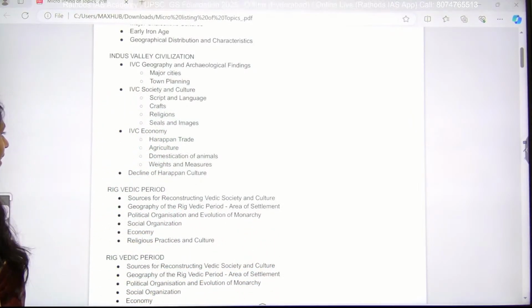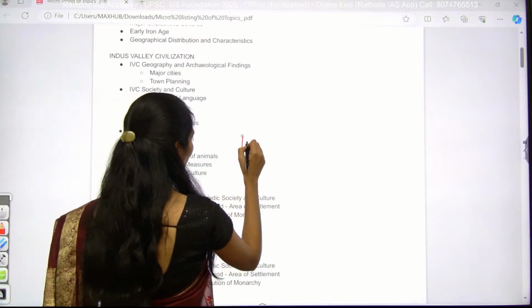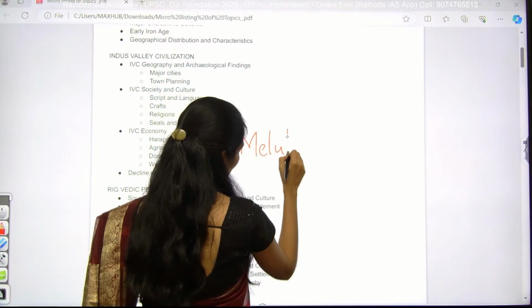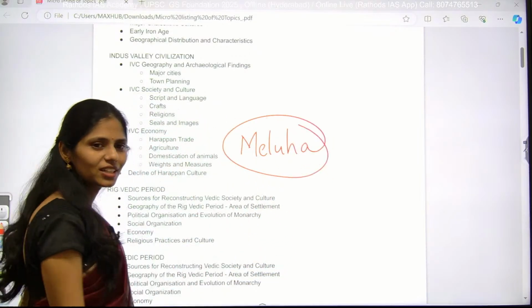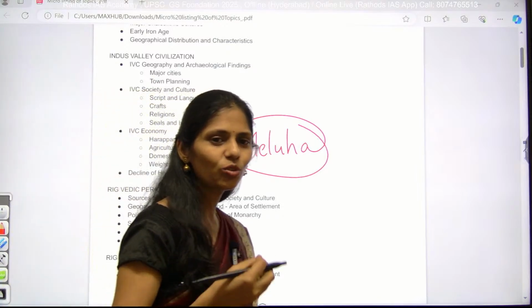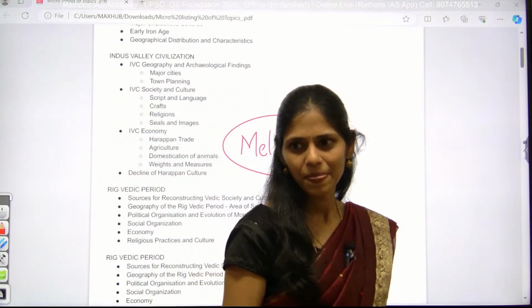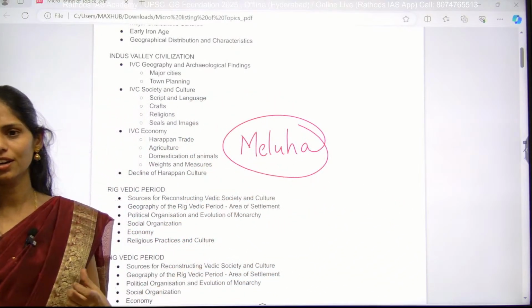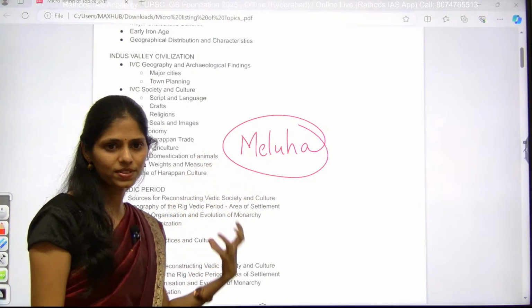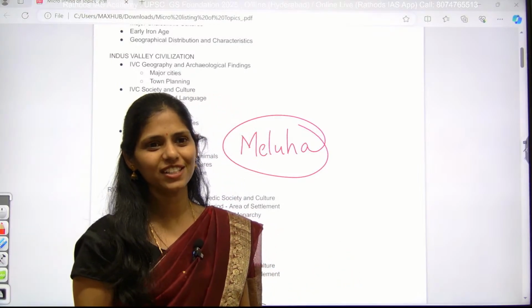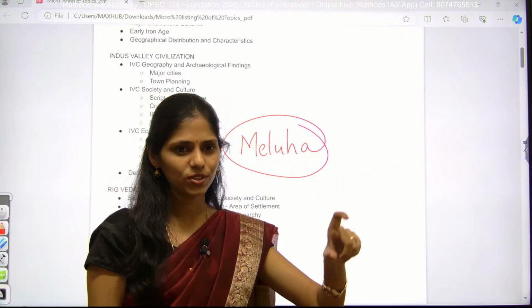And the next one is agriculture at that time. Another name of IVC is Meluha. Any idea? Meluha. Why is it called Meluha? Because IVC is a place where very good quality cotton was produced. So this civilization got the name Meluha. You have to know which types of crops they grew, and in these crops also you can get questions. Which of the following crops were grown in IVC?